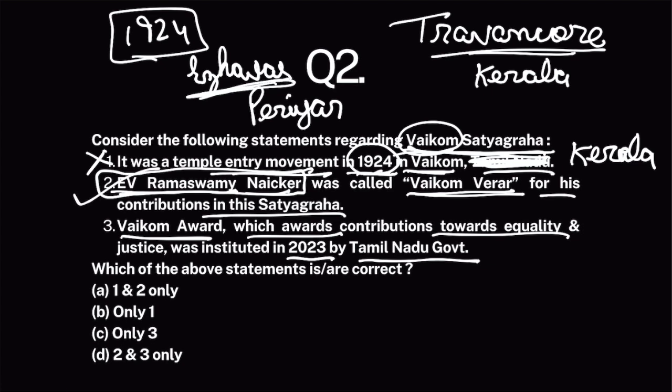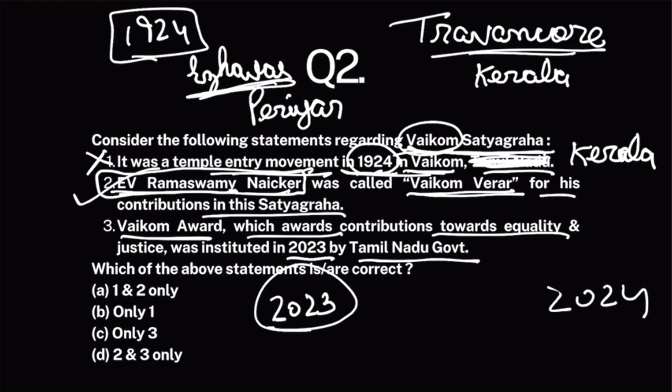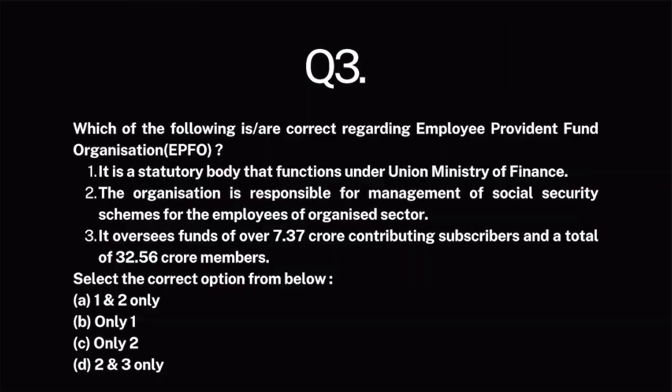Now, in 2023, to mark the 100-year celebration of Vaikom Satyagraha in 2024, Tamil Nadu government instituted Vaikom Award, and this award shall be given to a person who has spent his life, made contributions towards promoting equality and justice. Okay, this award would carry a certificate, a medal, and 5 lakh rupees cash prize. Okay, so this statement is correct. Only 2 and 3.